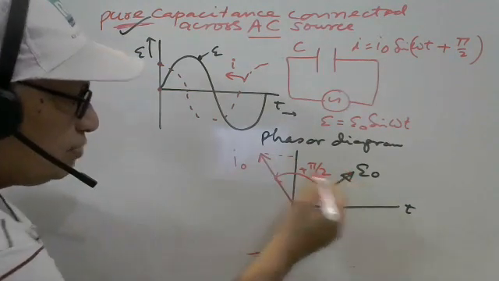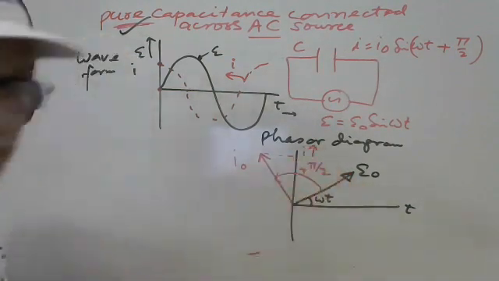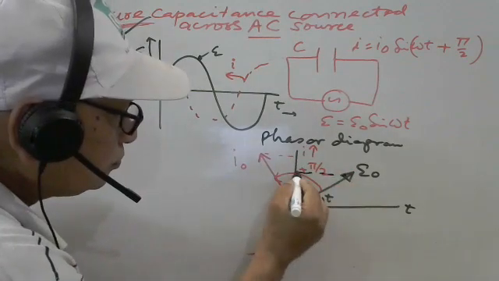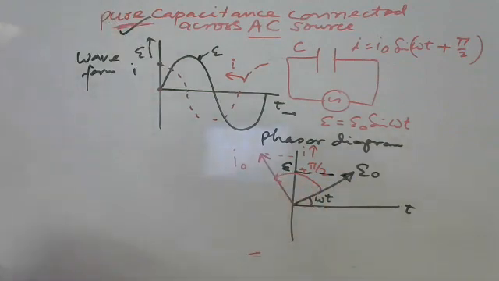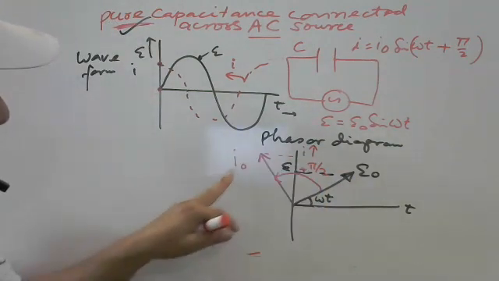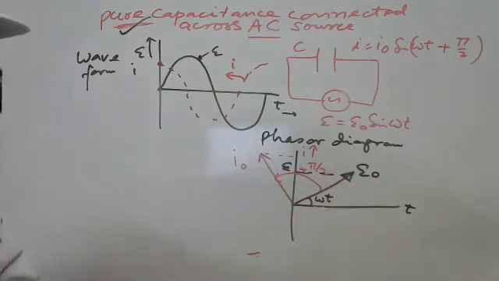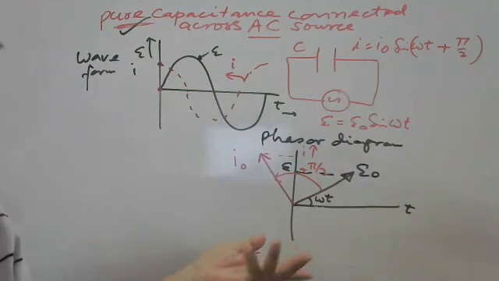If you come here, this is the instant value of voltage, and this is the instant value of current. This is the maximum current, this is the maximum voltage, this is the angle, and this is the phase difference pi by 2. So much information is there in one diagram called the phasor diagram. In the phasor diagram, you can instantly find the phase difference, the angle, the maximum value, the instant value, and the relation, everything.